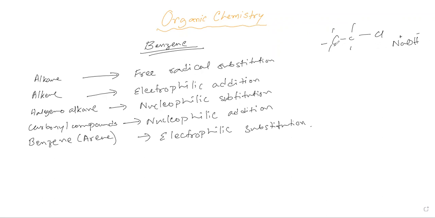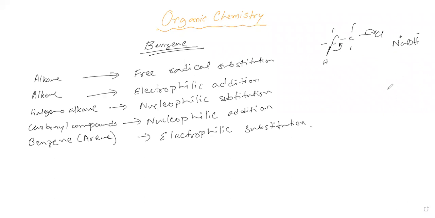Now this chlorine, let's say, is going to have a heterolytic bond fission. Similarly, one of the hydrogens from the other carbon is going to have a heterolytic bond fission. So this hydrogen and this chlorine are having bond fission.